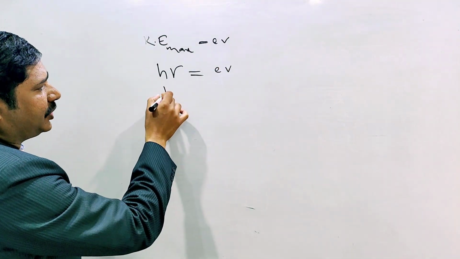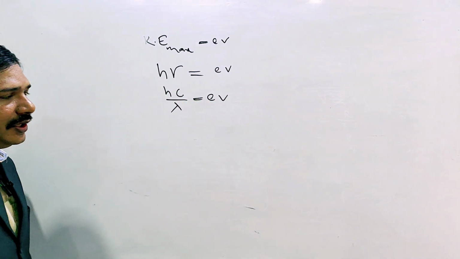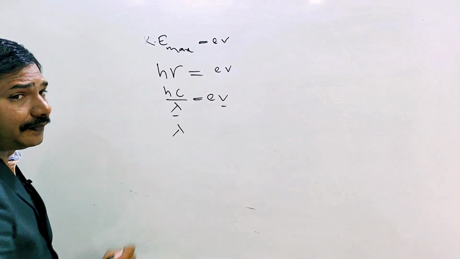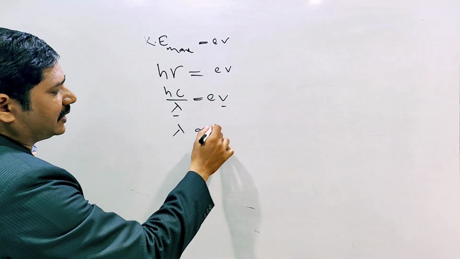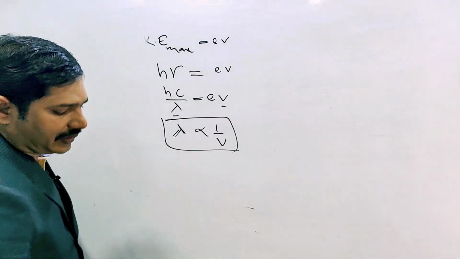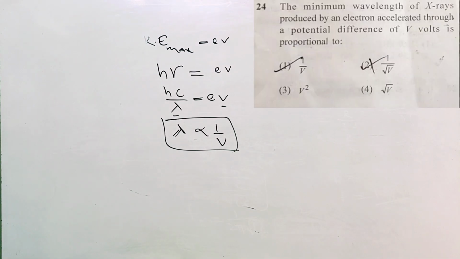So h nu is hc by lambda, which equals eV. So wavelength lambda and V are inversely proportional. That is why the wavelength and the accelerating potential are inversely proportional, so the first option is the correct option.